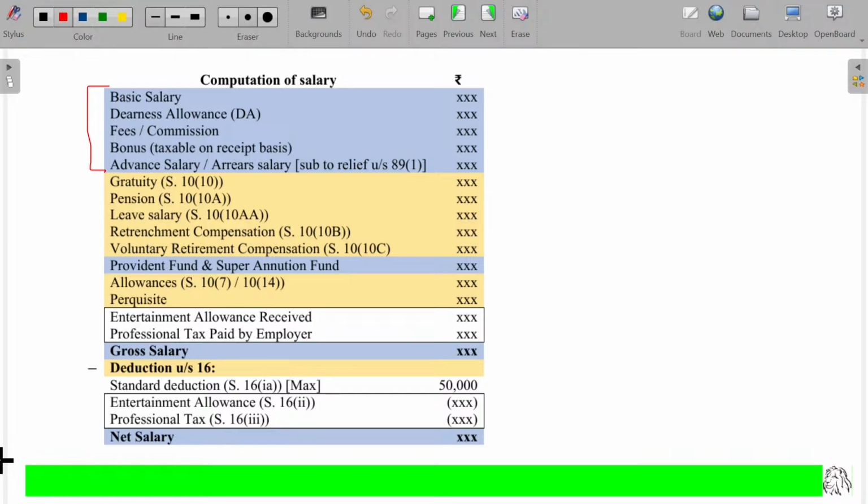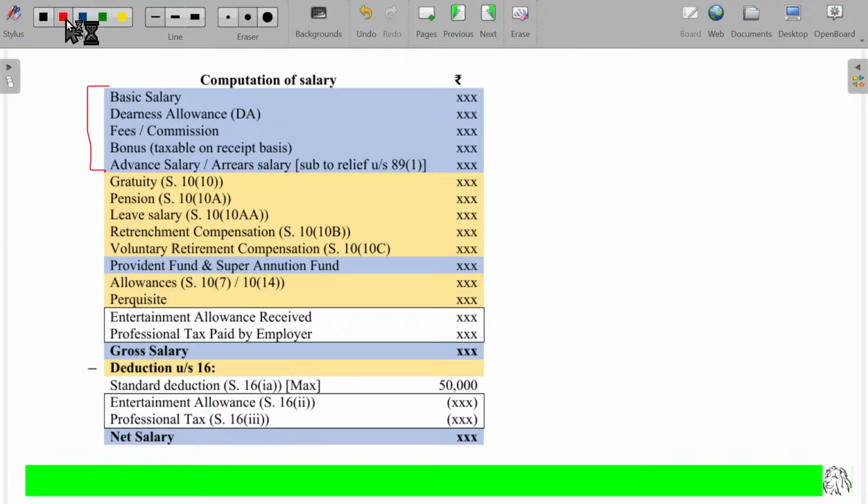Basic salary, dearness allowance, and for the extra duty you have done for the management, you will be getting a small extra benefit like fee and commission. In some festive season, you will be getting a bonus. And in private employment, usually you will be in need of emergency funds, so you will ask for money to be released ahead, advance salary. Everything is taxable.